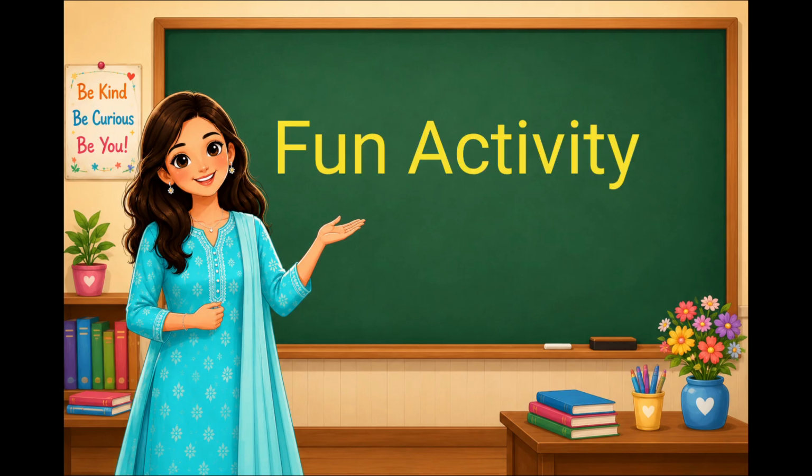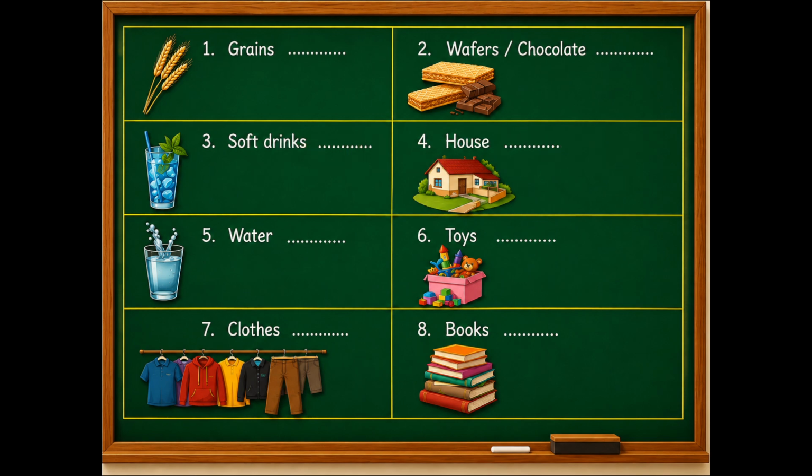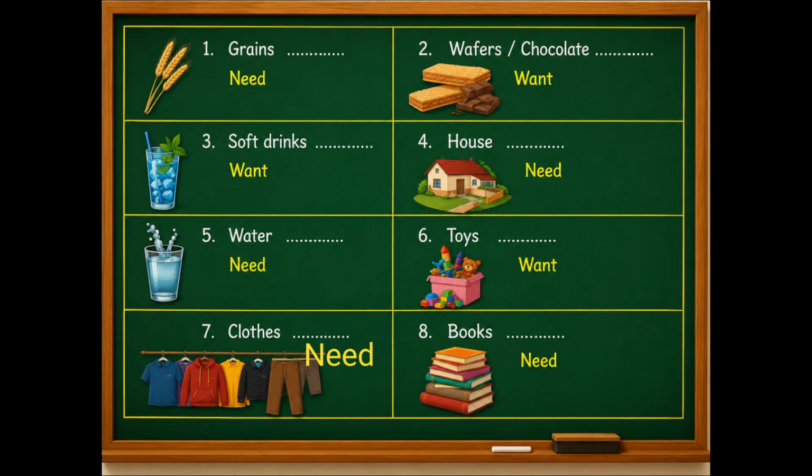Let's do a fun activity. Now look at this table. Decide which of the following are needs and which are wants. Grains are our need. Wafers or chocolates are our want. Soft drinks, want. House, we need. Water, we need. Toys are want. Clothes, need. And books, need.